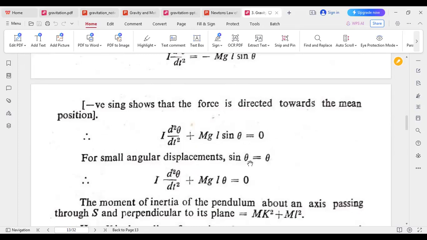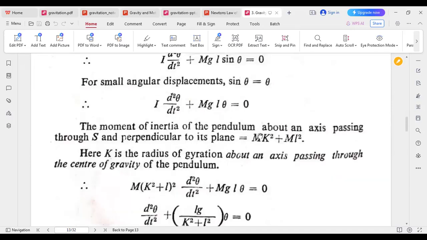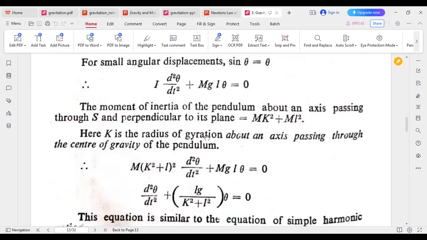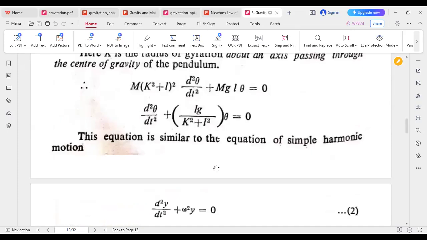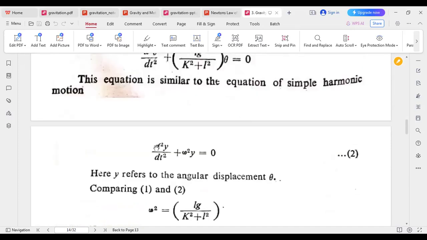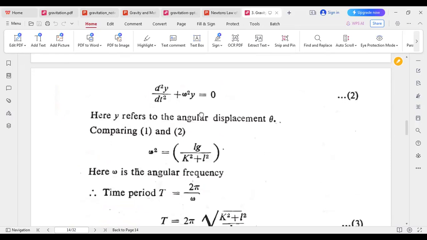For a small angular displacement, we can write sin theta equals theta. In this case, we can write the moment of inertia of the pendulum about the axis passing through S, perpendicular to its plane, as I equals mk square plus ml square. Here k is the radius of gyration about an axis passing through the center of gravity of the pendulum. Putting these values, this equation is similar to the equation of simple harmonic motion, where omega square equals glm by mk square plus ml square.